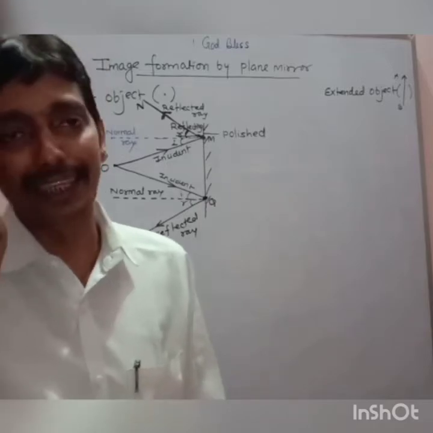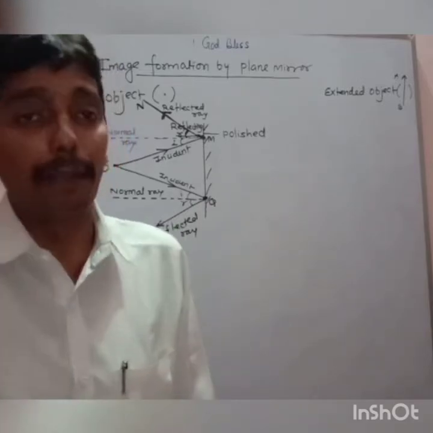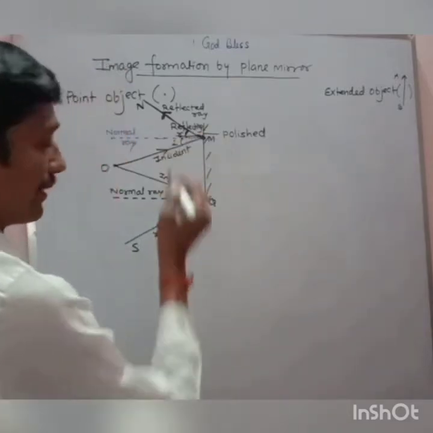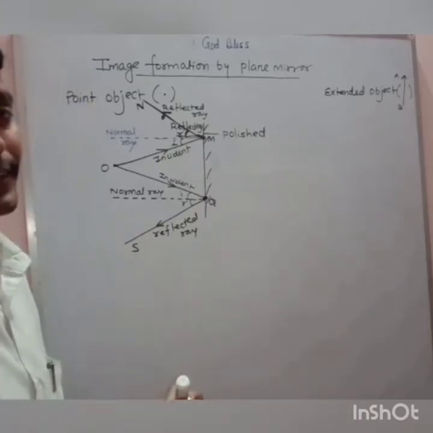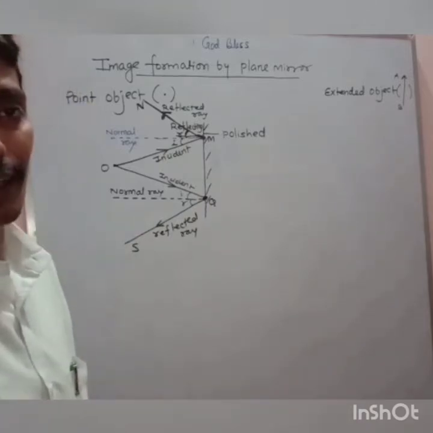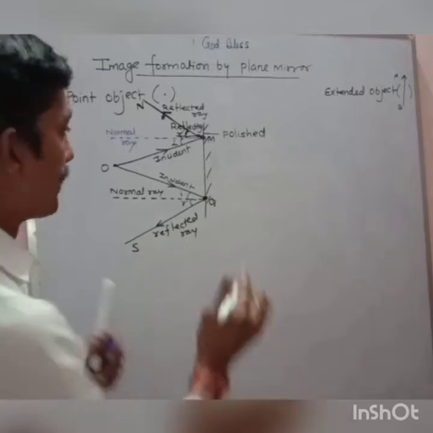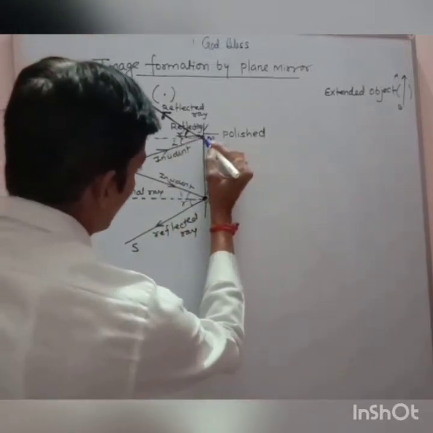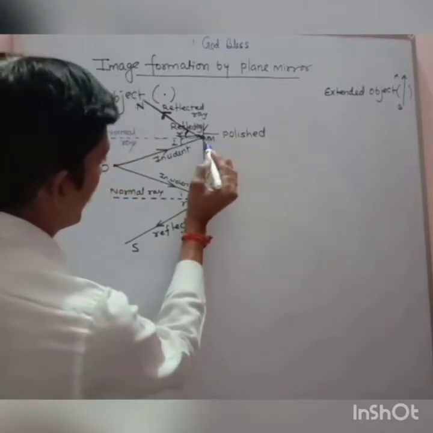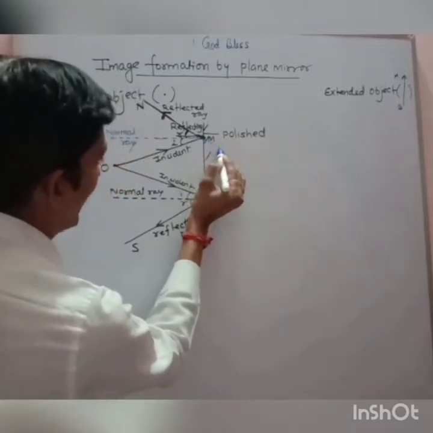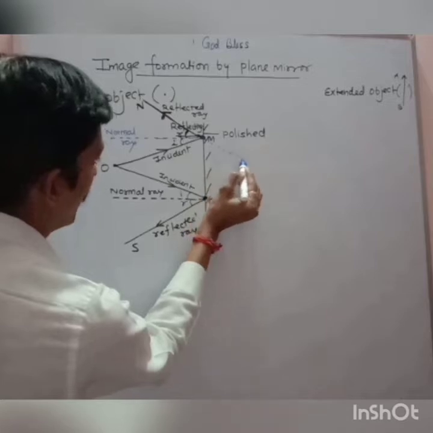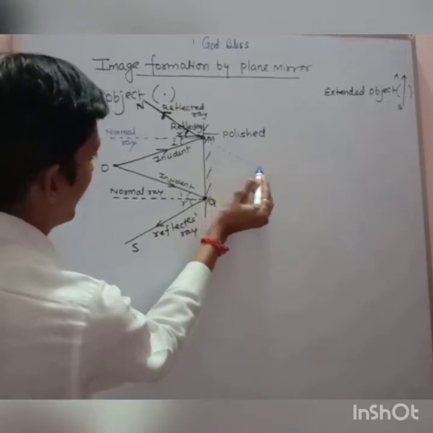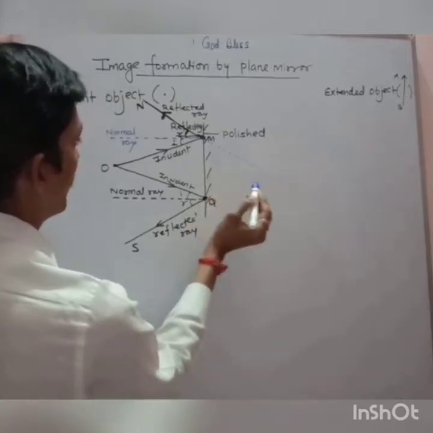In my imagination, virtually, and that's all imagination, what I did, look at it, this is very important, and that's the last point of image formation, you can say. What I'm going to do, in my imagination, I will extend this inside the mirror.